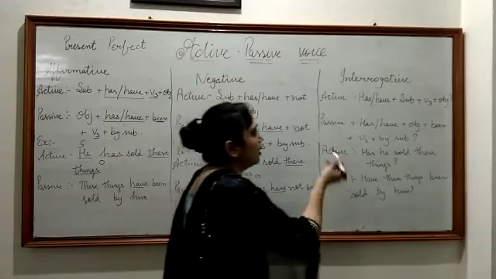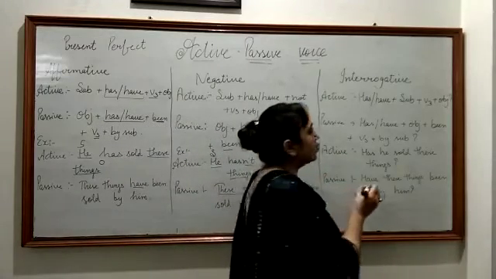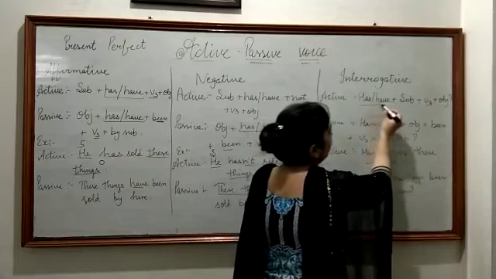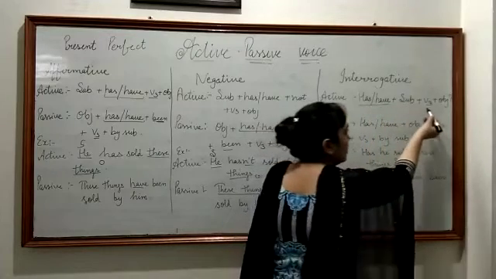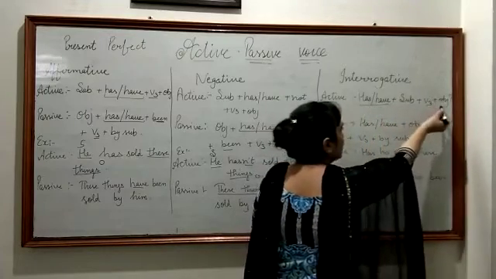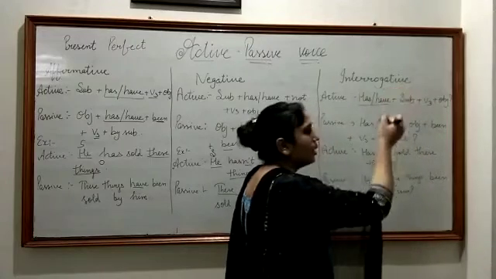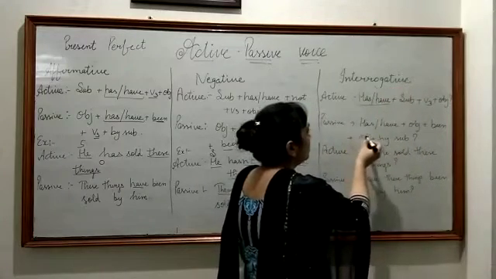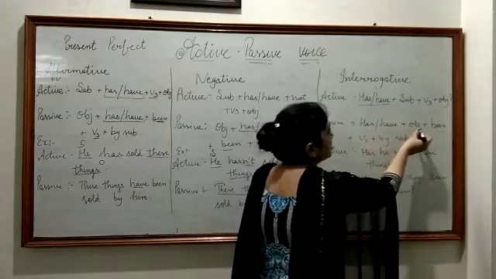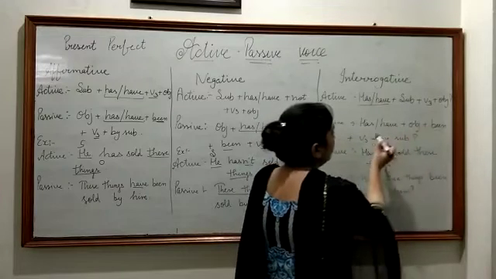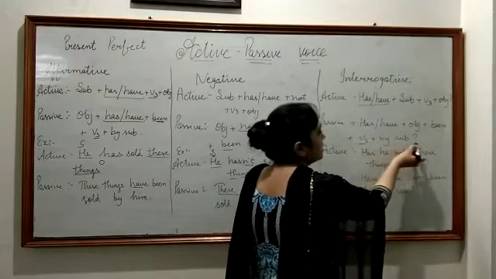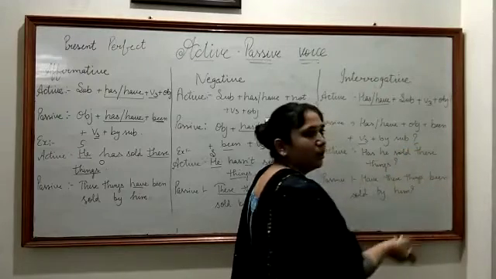In your interrogative active sentence, we have has/have plus subject plus V3, means verb's third form, plus object and then question mark. Then in passive we will change it into has/have plus object plus been plus V3 plus by subject and your question mark. Okay.